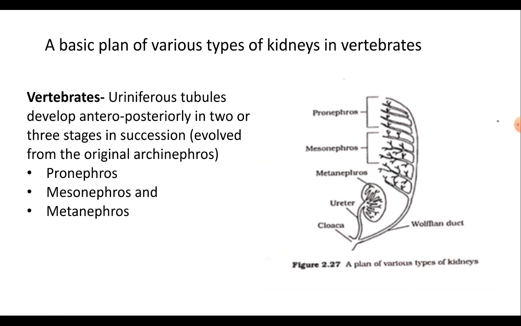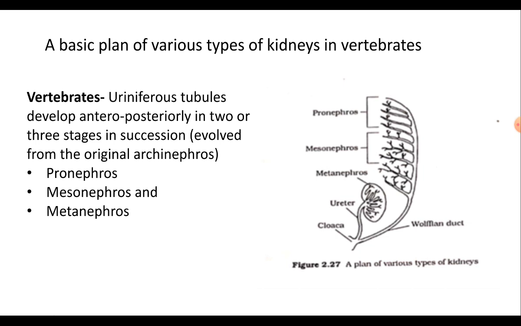In vertebrates, uriniferous tubules develop anterior-posteriorly in 2 or 3 stages in succession. That means the kidneys take their origin from the nephrotome of the embryo, and depending upon the part of the nephrotome forming the kidney is called as pronephros, mesonephros and metanephros.